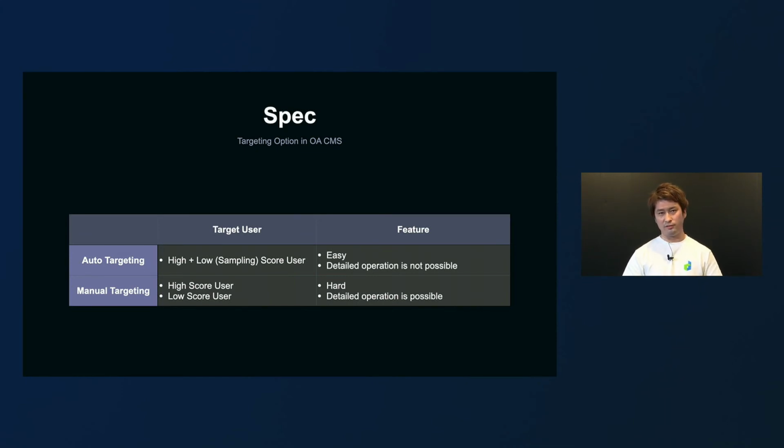As for auto-targeting, operation is easy as it is automatic, but detailed adjustment is not available. As for the second one, operation is challenging due to manual operation, but depending on target users, contents of messages or frequencies can be modified in detail.